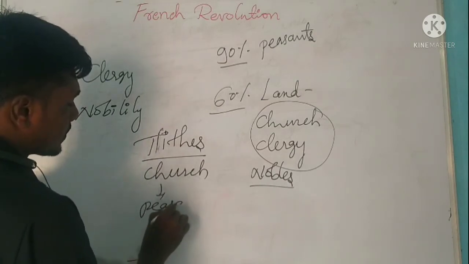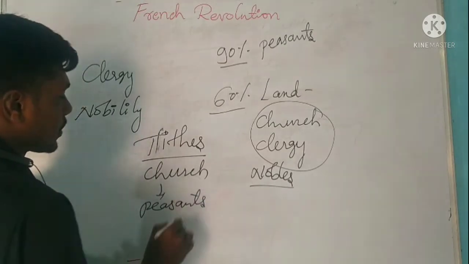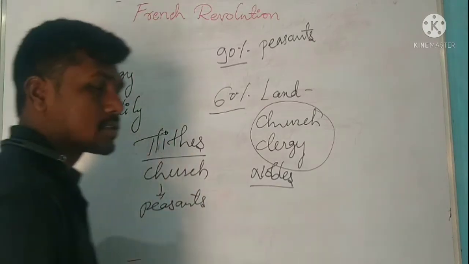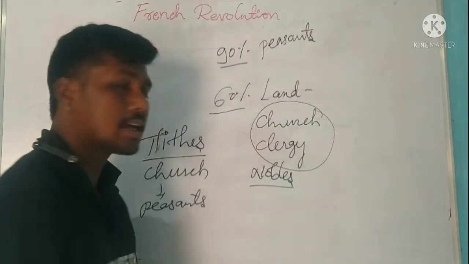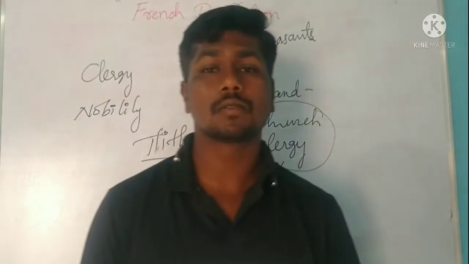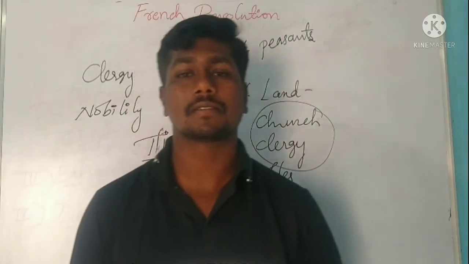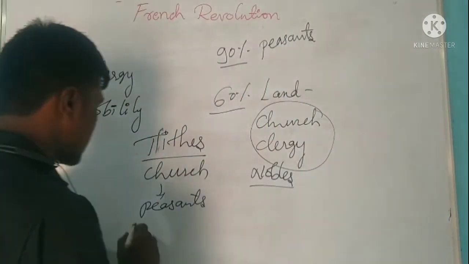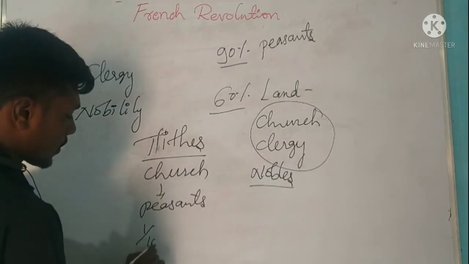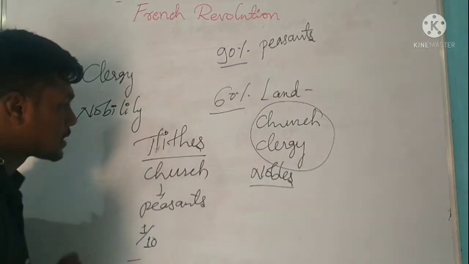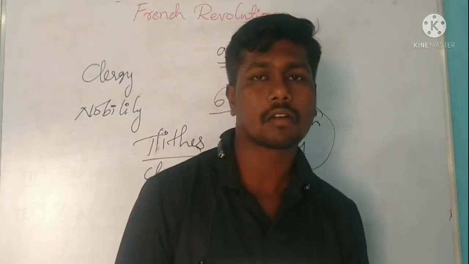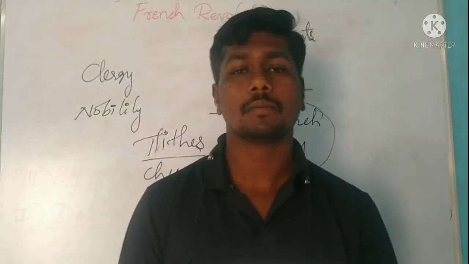From the peasants. Peasants have to give tax to the church, which is called tithes. This tax is 1/10 of the agricultural produce. 1/10 of the agricultural produce was taken as a tax called tithes by the church from the peasants.